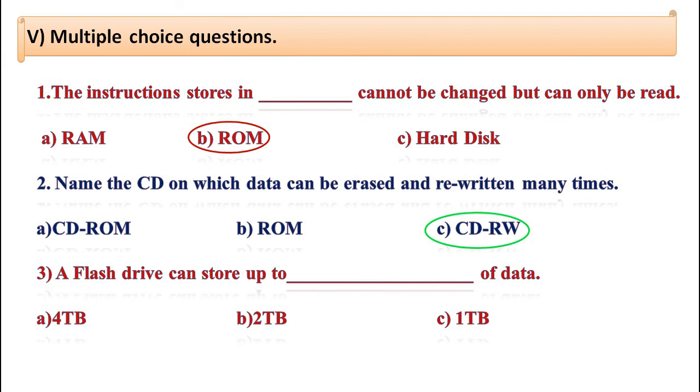3. A flash drive can store up to dash of data. Options are A. 4 TB, B. 2 TB, C. 1 TB. Children, got the answer? Yes, the correct answer is option C, 1 TB.